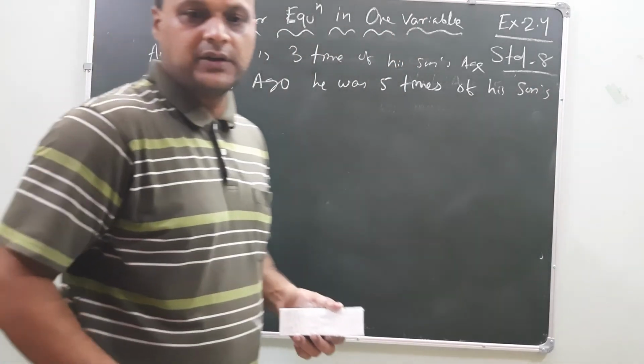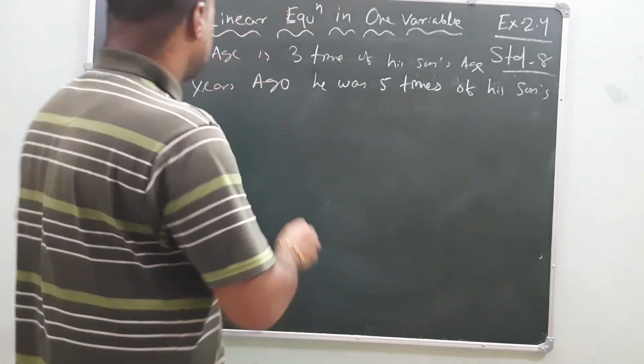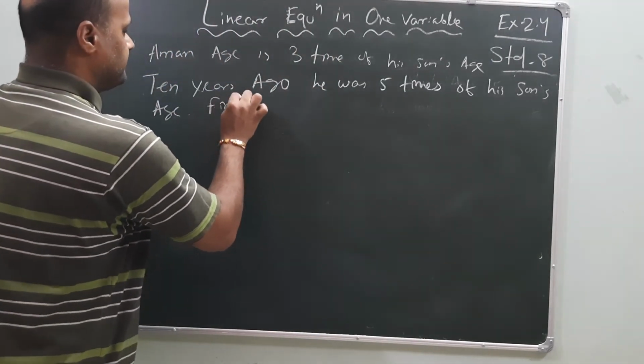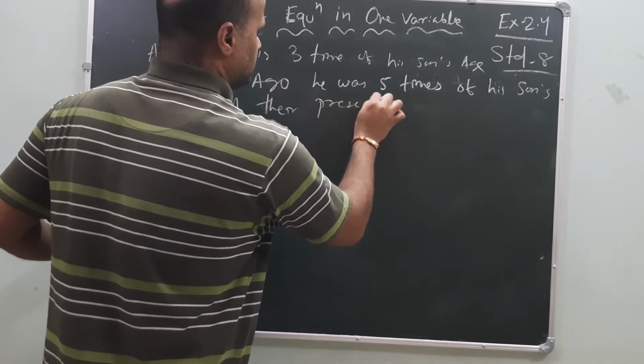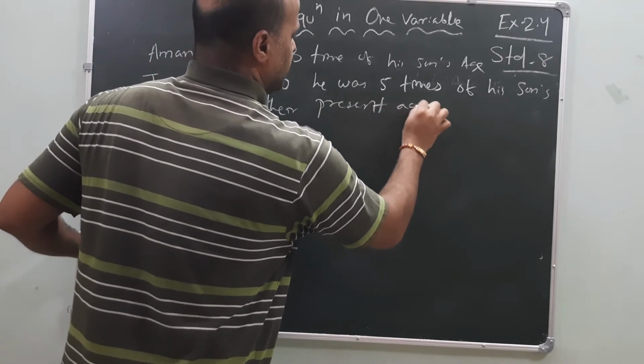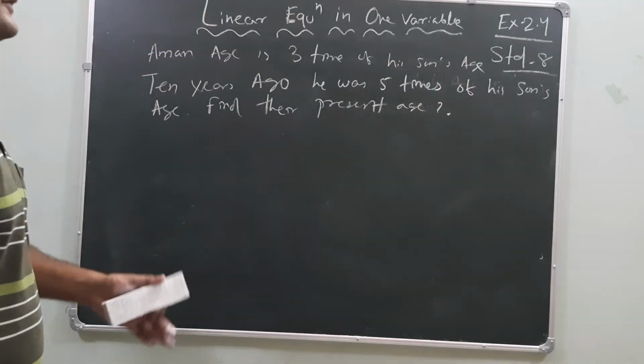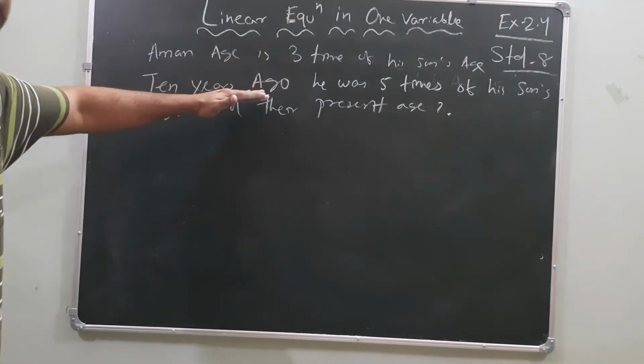Again, it's asking us to find the present age.